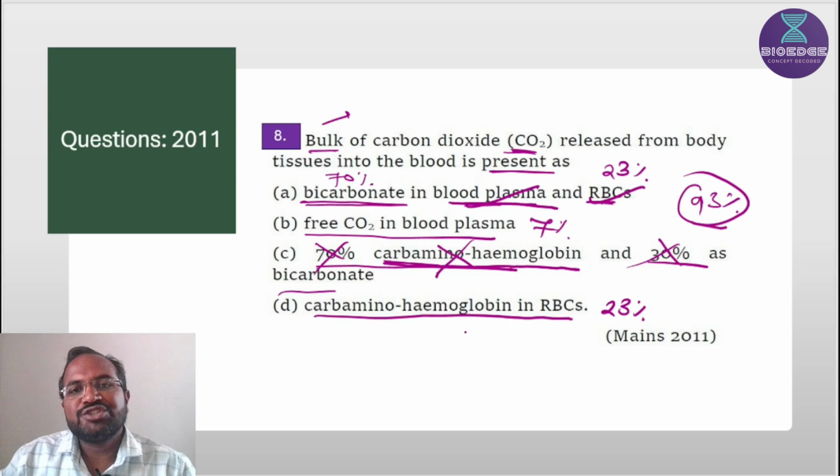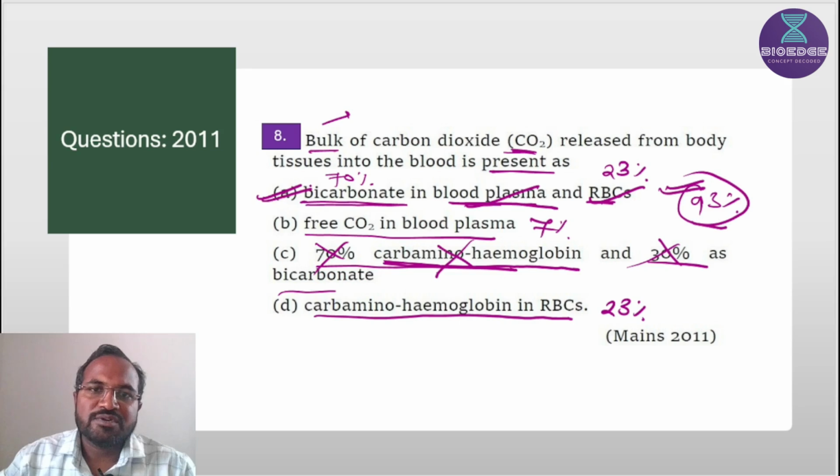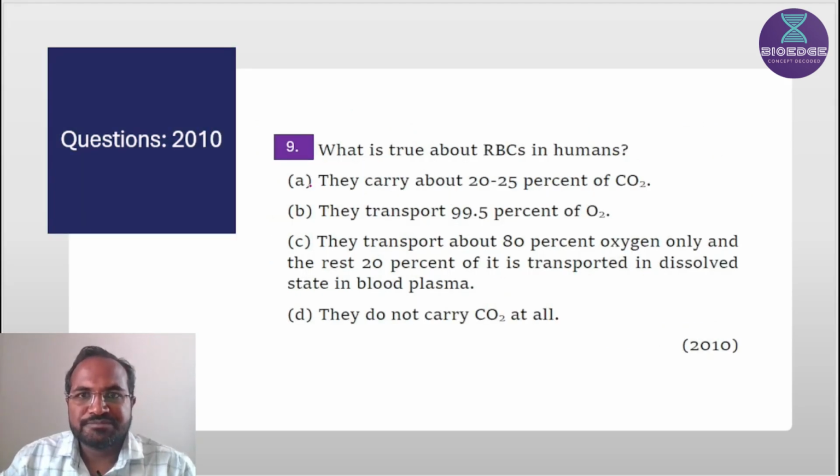So which option has a large proportion of carbon dioxide? Here, 93% carbon dioxide is transported. So that's why the first option is the correct option. Then next, what is true about RBCs in human beings? They carry about 20 to 25% of carbon dioxide. So this is the correct statement.